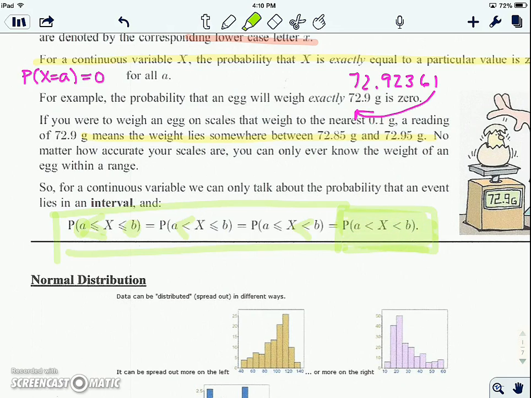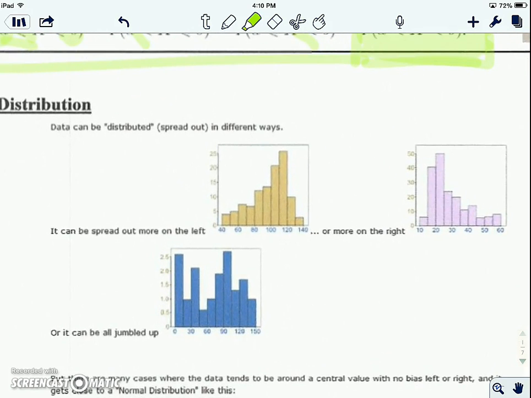All right, so let's talk about the normal distribution. We already know the data can be spread out in different ways, especially if you put it in a histogram. It could be spread out to the left, which means it's negatively skewed, right?